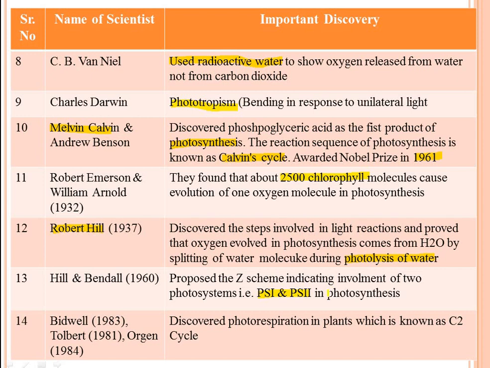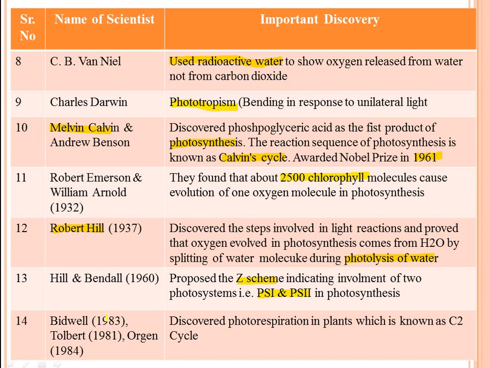They generally absorb light energy in the form of photons and convert it into chemical energy. Also these photosystems donate or transfer the electron to the next acceptor by using the light energy. Hill and Bendall proposed the Z scheme indicating involvement of two photosystems, meaning non-cyclic photophosphorylation. It looks like the Z alphabet.